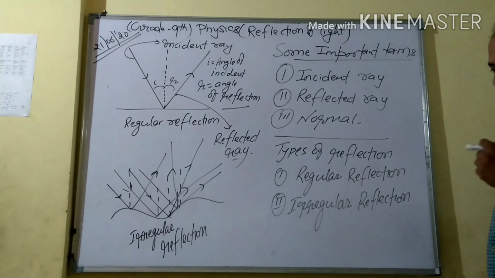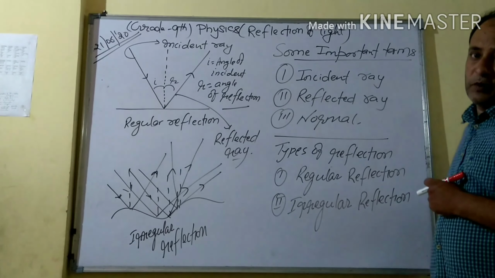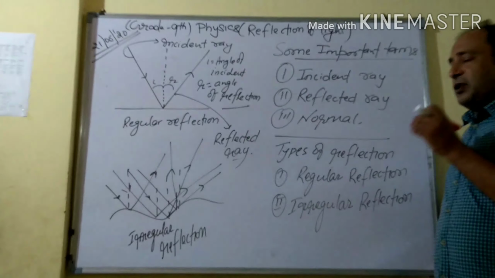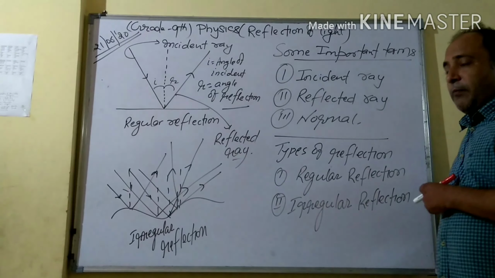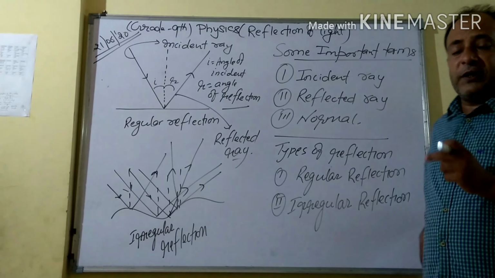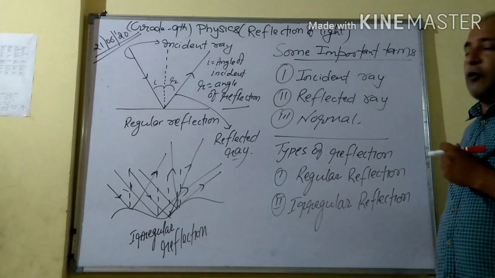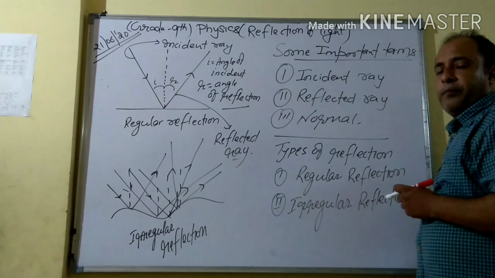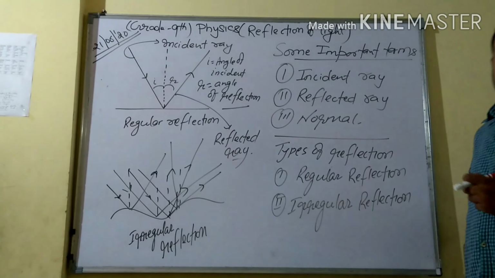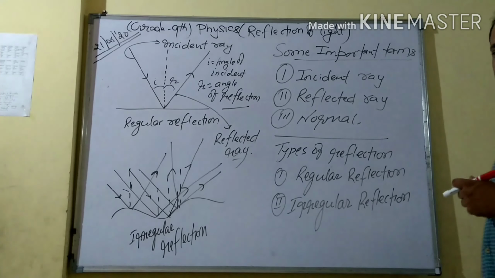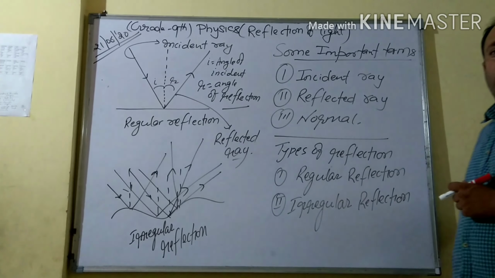If I say it like this, it might be wrong. Why is it wrong? Because I only said when light rays strike on a surface and return back. Which type of surface? Then you have to say it is a reflecting surface. So how to define exactly? When light rays strike on a reflecting surface, they return back in the same medium. The phenomenon of bouncing back of the light rays in the same medium is called reflection.